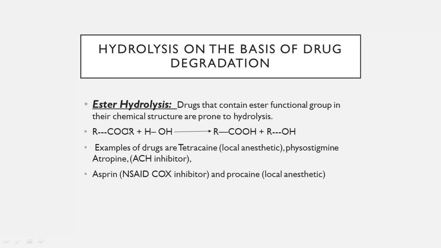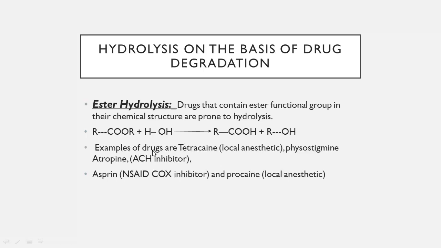The R of the COO is replaced by H. So here it comes COOH, which means acid is formed, and alcohol is formed in this reaction. So you can say that ester is changed into an acidic functional group. Esters have different properties and acids have different properties. Therefore, the chemical nature of the species is changed, and it is changed due to water. Therefore, this is called ester hydrolysis.